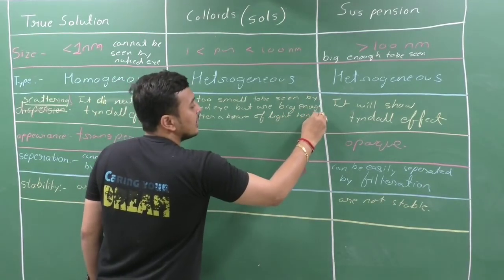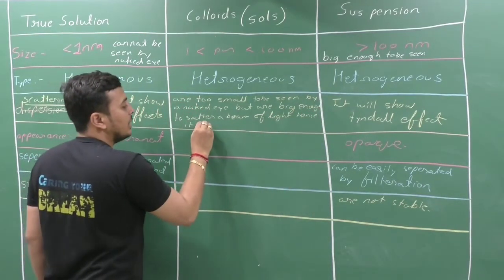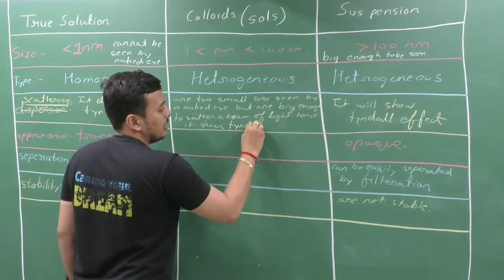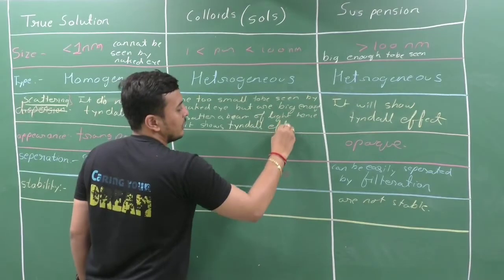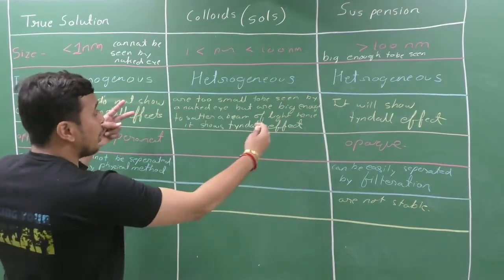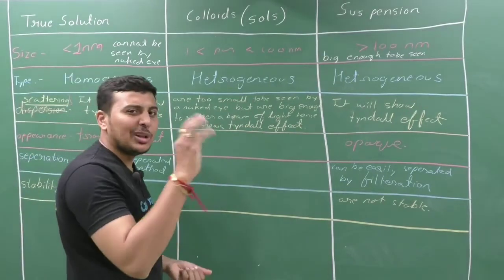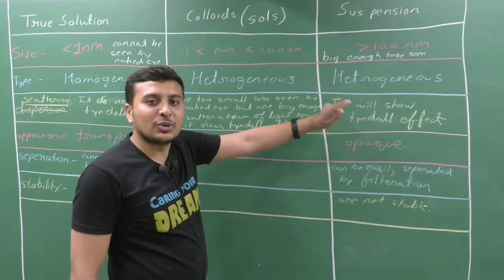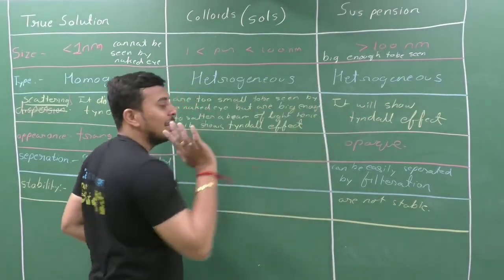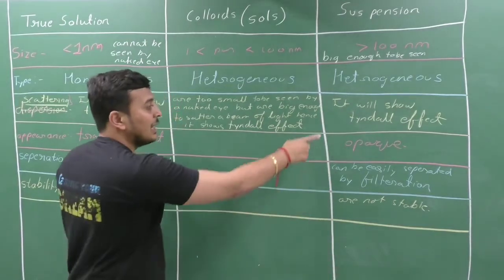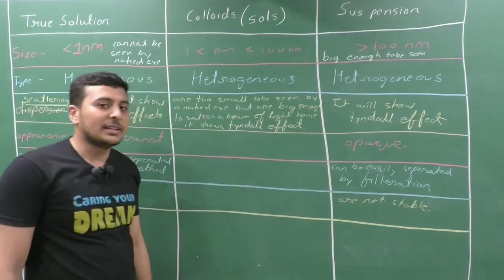Hence it shows the Tyndall effect. Clear? See, mixed property. The particles are too small to be seen by the naked eye, but are big enough to scatter a beam of light. Hence the path of light is visible, and it will show the Tyndall effect.